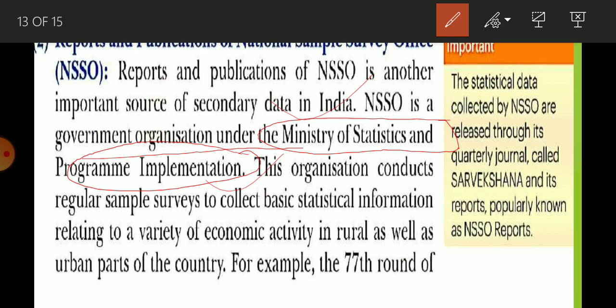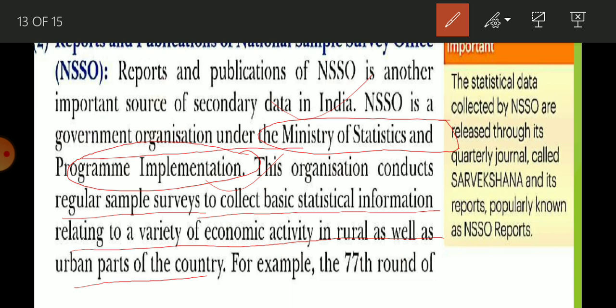This organization conducts regular sample surveys to collect basic statistical information related to a variety of economic activities in rural as well as urban areas. Here is one important point.